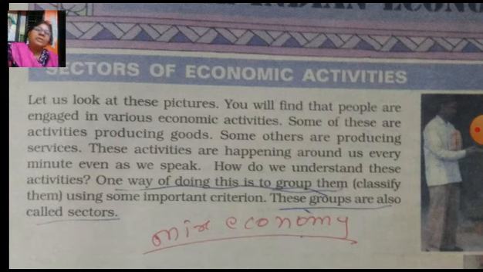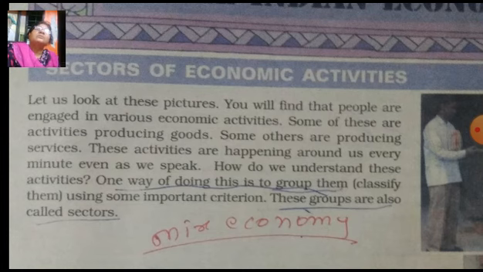Already we have discussed last year, in the first lesson of economics, that there are three sectors of the economy: primary, secondary and tertiary. These are the main three sectors of the economy of any country. So how are these sectors divided?